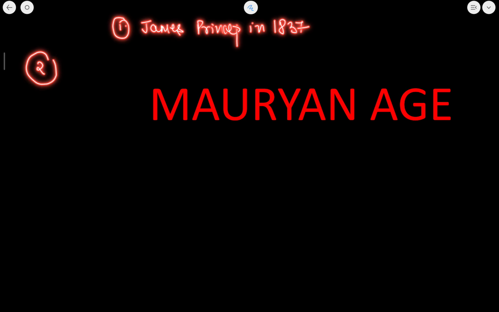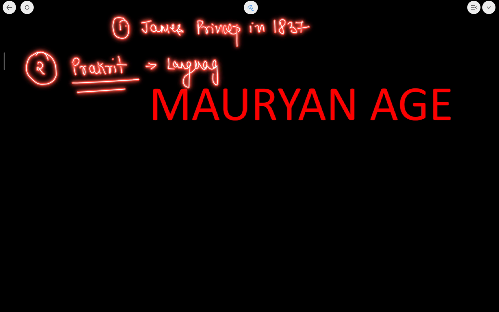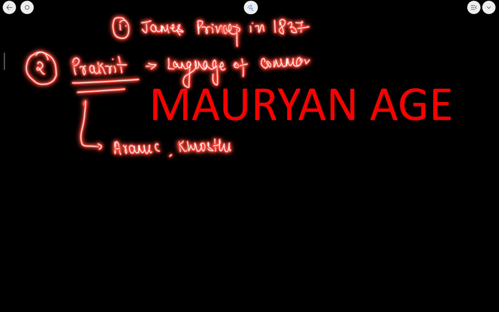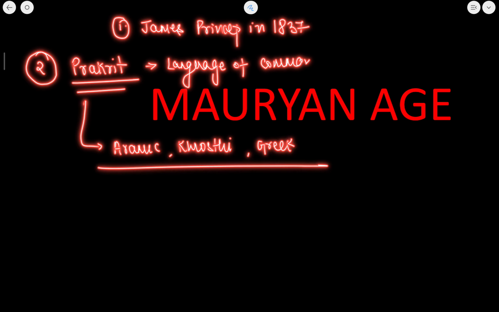So, the idea of the Mauryan age we can also get from the archaeological sources. The first of which was deciphered by James Prinsep in the year 1837. Now, what was the script that was used in the archaeological sources? It was the Prakrit script. Now, this Prakrit was known as the language of common people. In Ashoka's inscriptions, other languages such as Aramaic, Kharosthi, and Greek were also used.